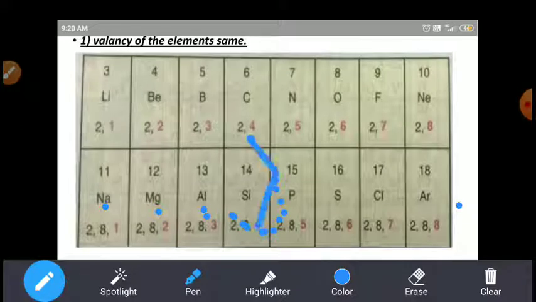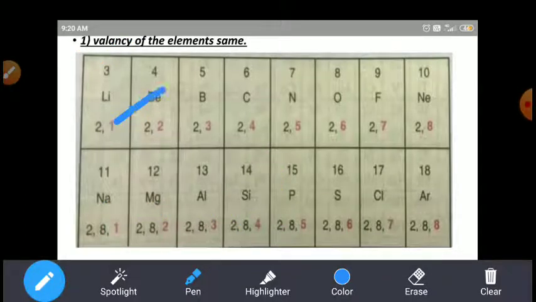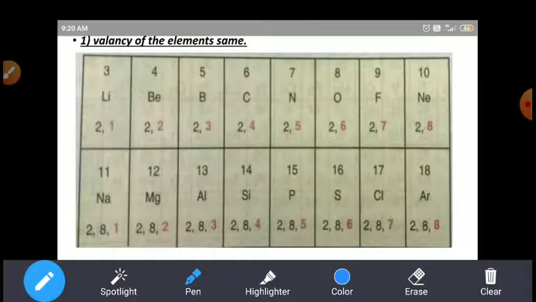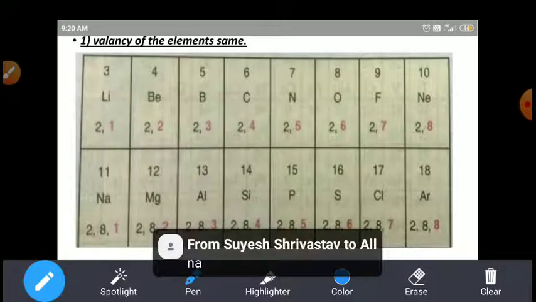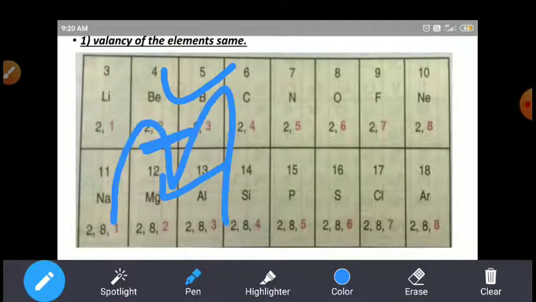So in this group of elements, lithium and sodium have a similar valency. Lithium valency is 1, sodium valency is also 1. It means both have the same valency, and both exhibit similar chemical properties. And next, beryllium and magnesium both have valency 2.